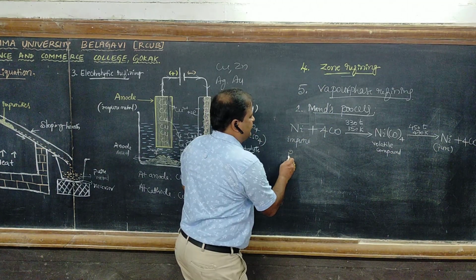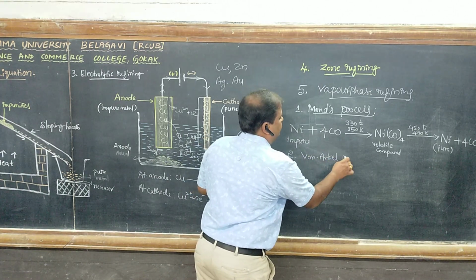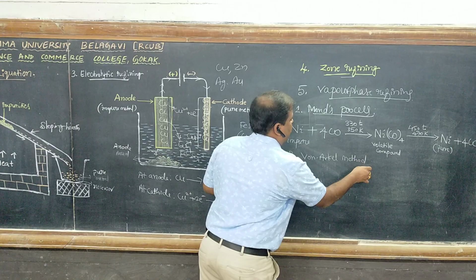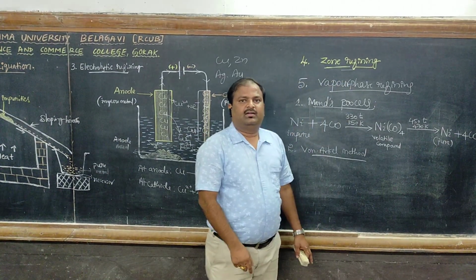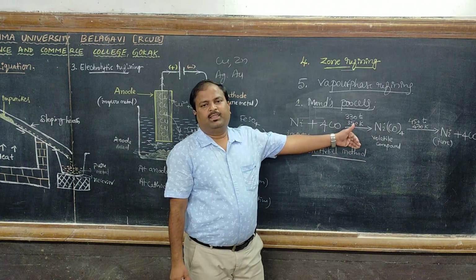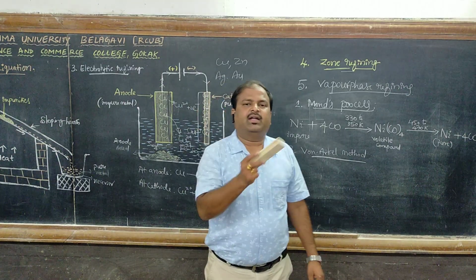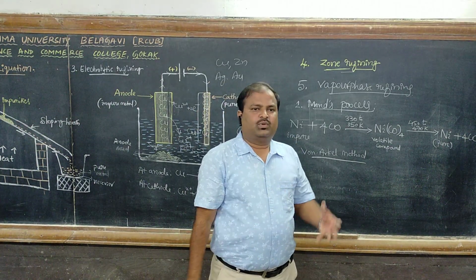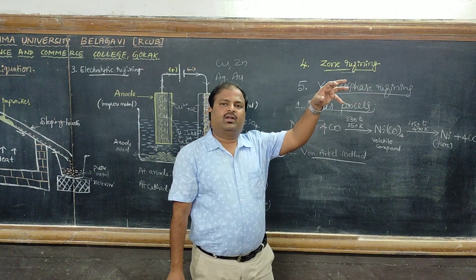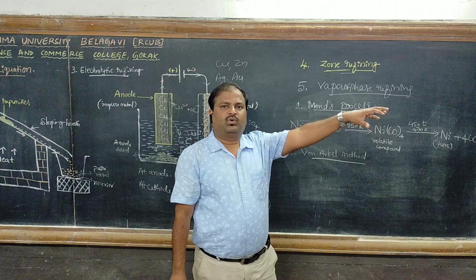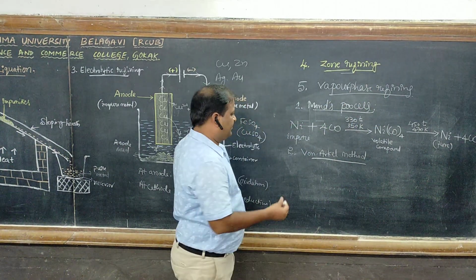Similarly, another method, the Van Arkel method. In this method, zirconium and titanium metals are combined with iodine to form a metal tetraiodide, that is zirconium tetraiodide or titanium tetraiodide, which is a volatile compound. Then again it is heated to high temperature, we get a metal vapor, which is condensed to form a pure metal.